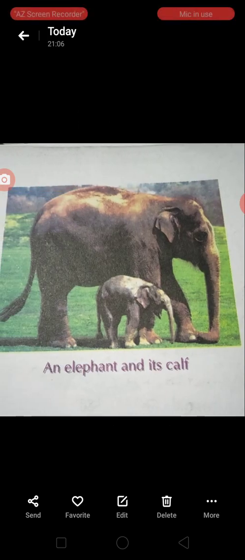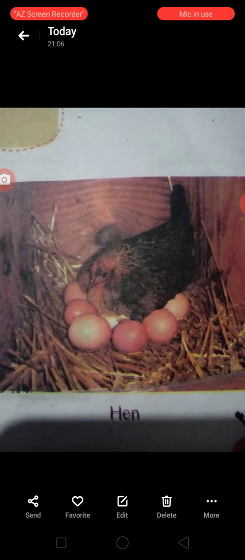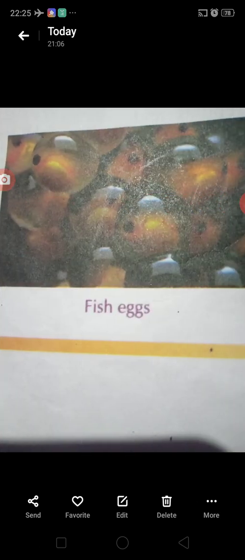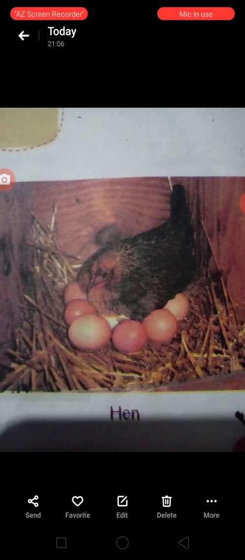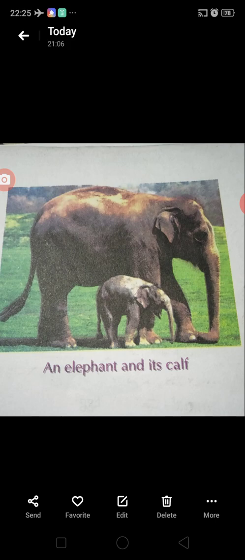Can you tell which of the animals mentioned in the list lay eggs? Find out and write the names of these animals in the green box. Which of the animals in the list give birth to the babies? Write their names in the red box. Now look again at the table on the previous page. Draw a line under the names of the animals whose names are in the green box. Put a circle around the names of these animals.